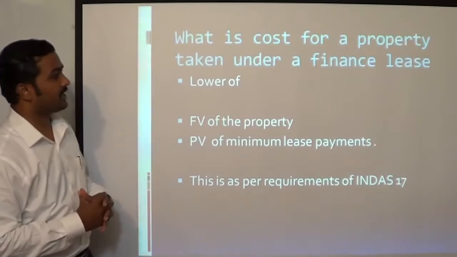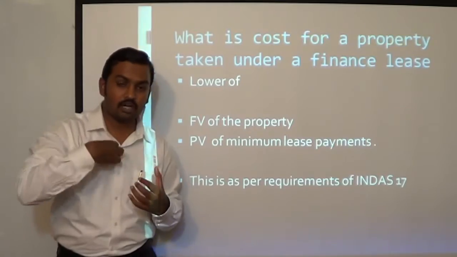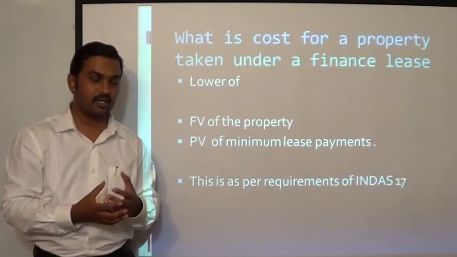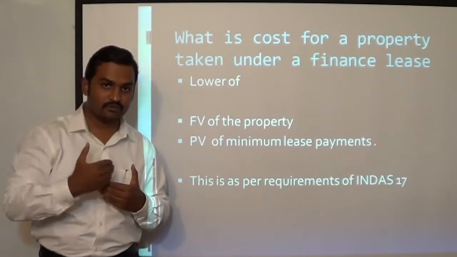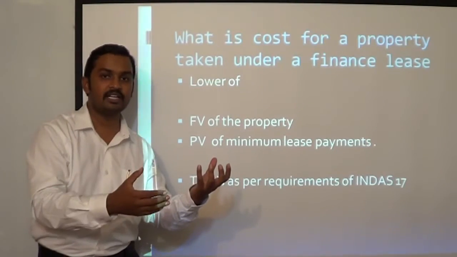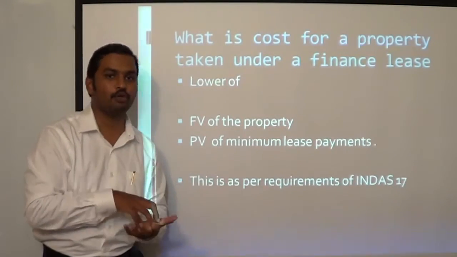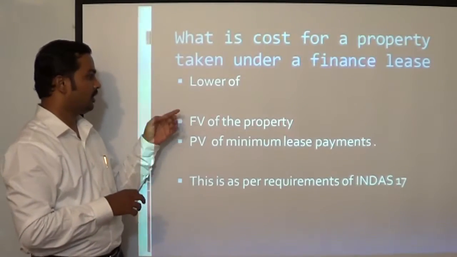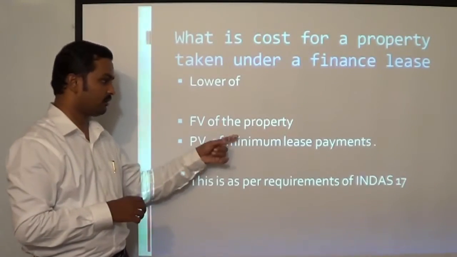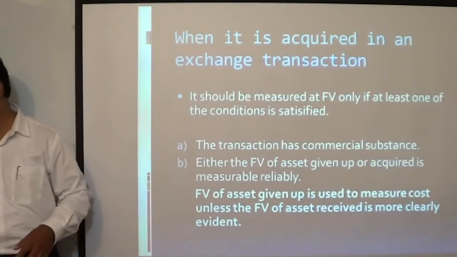What is the cost of property taken under finance lease? Suppose you are a lessee, you have taken a property on finance lease. So at what value will you show this property in your books of account? Now the prescription is similar to Ind AS 17 principles, where if a lessee has taken an asset on finance lease, the asset has to be recognized in his books at lower of fair value of the asset on the date of the lease agreement or present value of minimum lease payments, whichever is lower. At that value you are going to recognize. So as per the standard also, it should be recognized at lower of fair value of the property or present value of minimum lease payments. Lower of the two numbers you are going to recognize. This is as per the requirements of Ind AS 17, similar to the requirements of Ind AS 17.